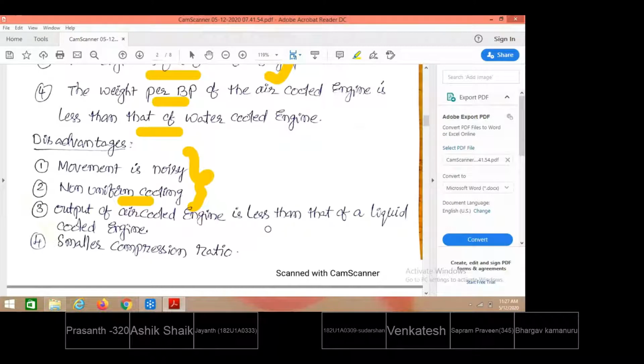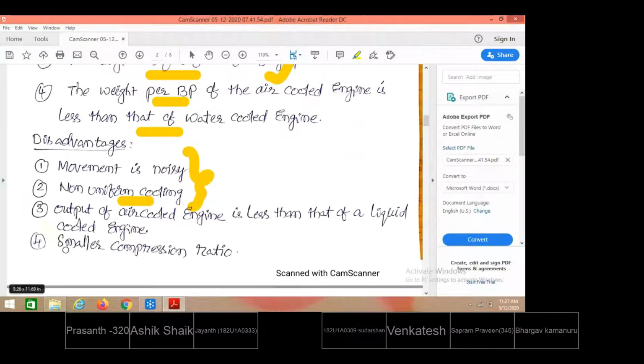The output is lesser than that of a liquid-cooled engine. Since air-cooled systems are most suitable for low compression ratio engines, and a low compression ratio means the power developed will also be lesser, air cooling systems can only be used for low power developing systems, not for high power developing systems.